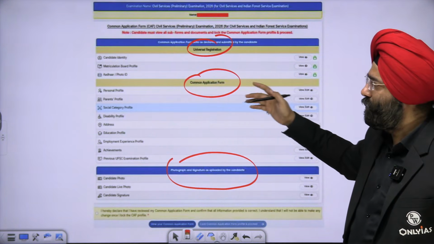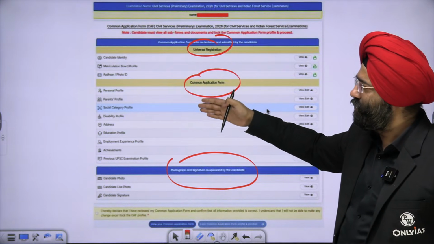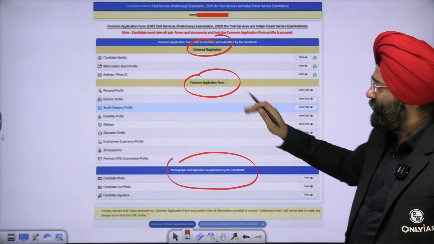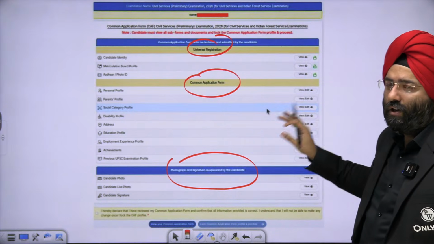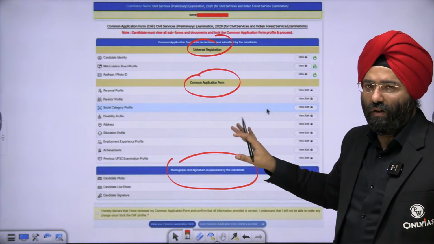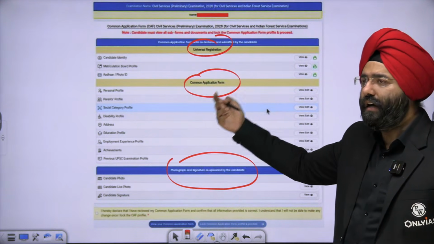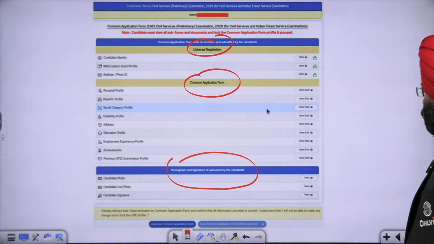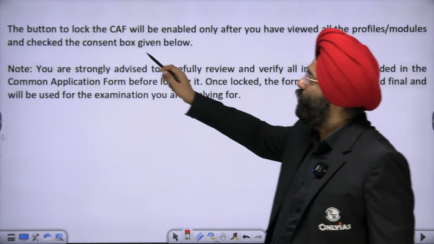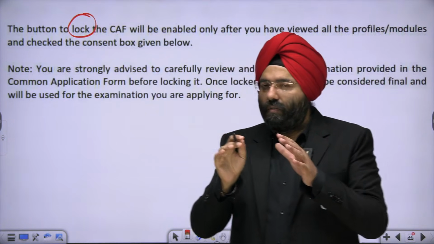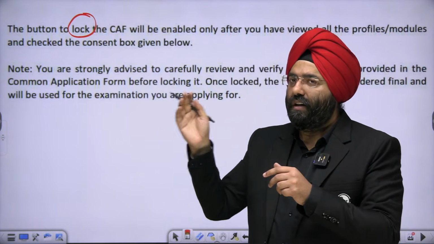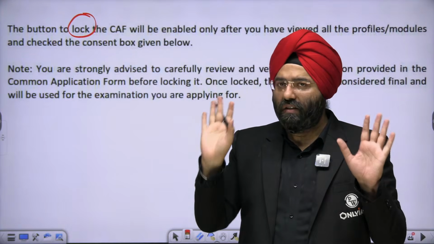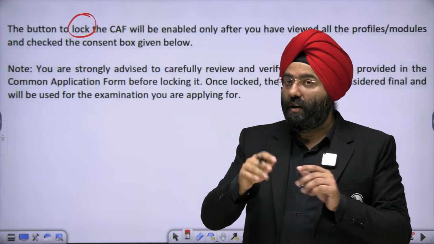Then you have to see the common application form. Whatever things you had put over here, personal profile, parents profile, social category profile, and so on, you can again view it over here, but you can edit it also. One-time editing option is allowed. You can edit it over here and then you can agree to it. That means lock it. So you are going to lock it. That means the information that you had given in the common application form, universal registration is fixed. That is done. Common application you had filled. Now you will lock it.